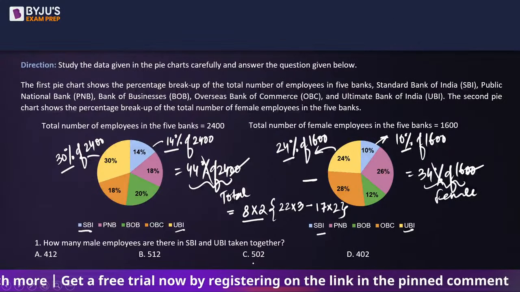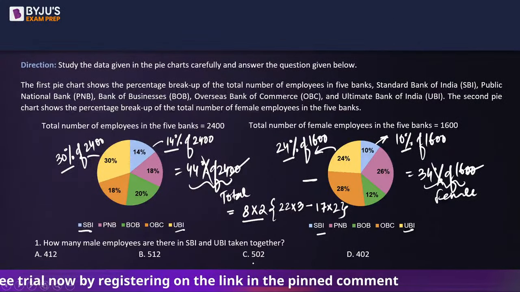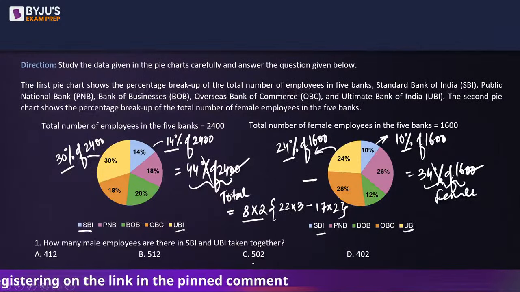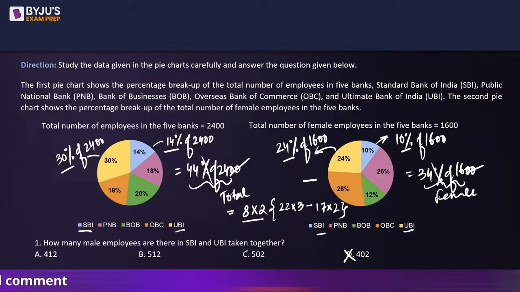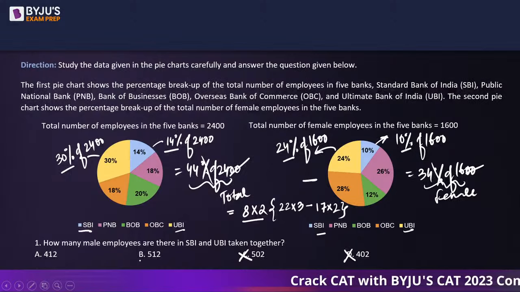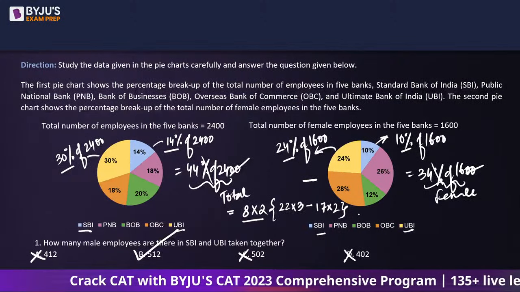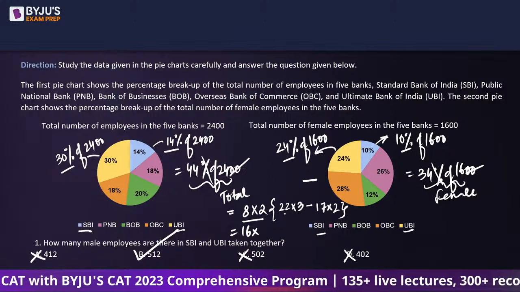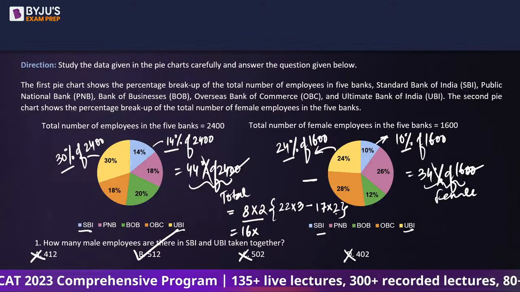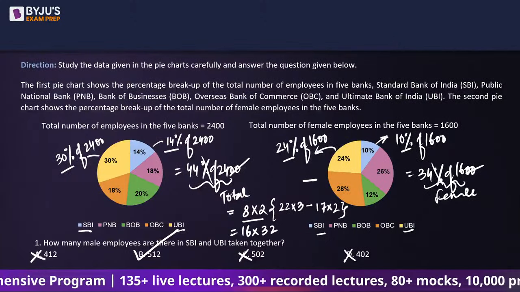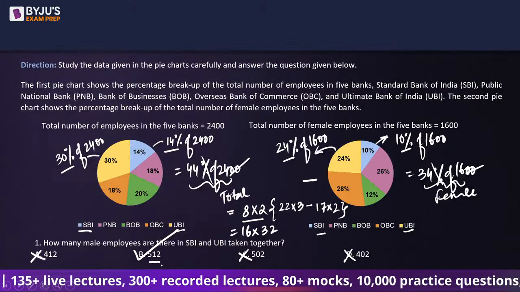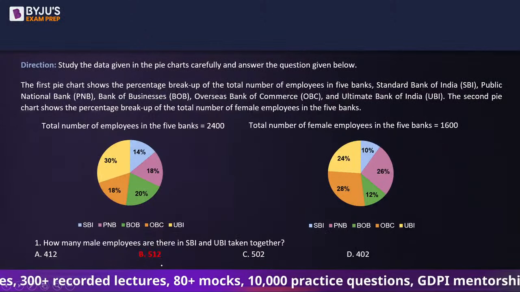In the table of 16, we have, this is not in the table of 16. 48, this is not in the table of 16. Okay, these two are in the table of 16. 480, no, this is also not in the table of 16. So only B is in the table of 16. Or you can calculate it further. This is going to be 16 into 66 minus 34, which is going to be 32. 16 into 32 is 512. So anyways, B is the answer.